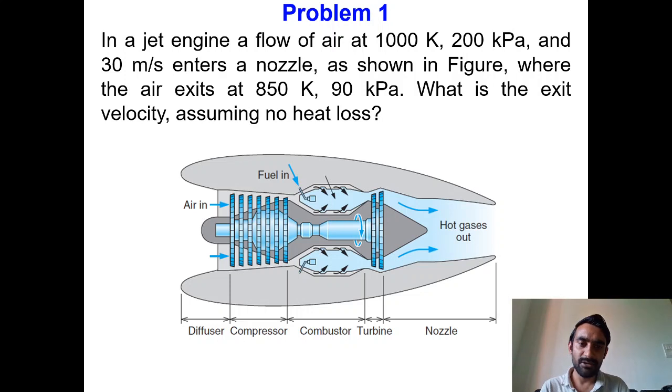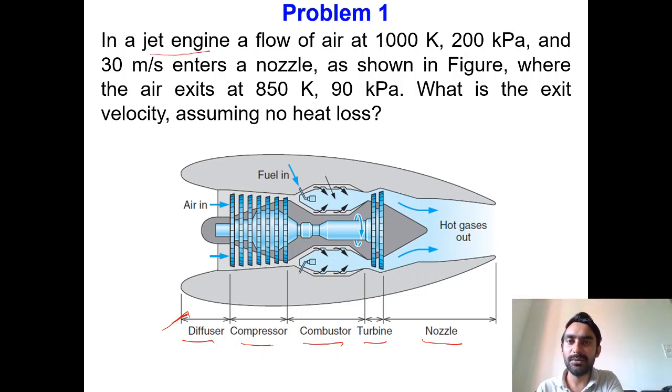In the jet engine, we have different components like the diffuser at the start, then compressor, combustor, where fuel and air mix and a chemical reaction takes place, then a turbine and then a nozzle.